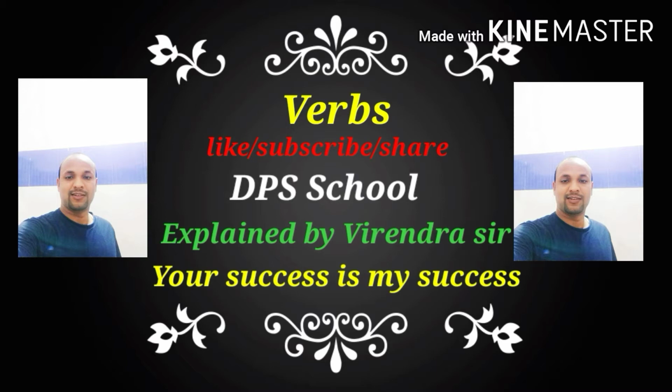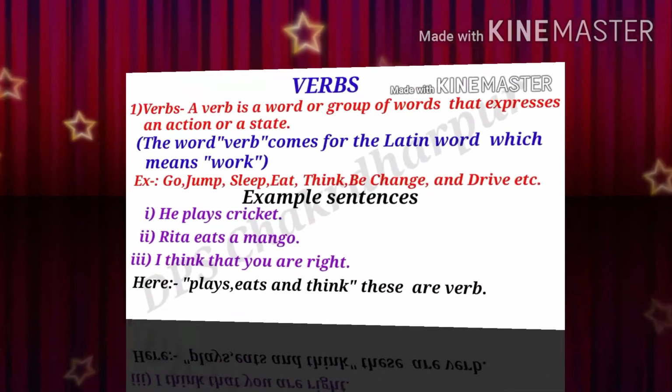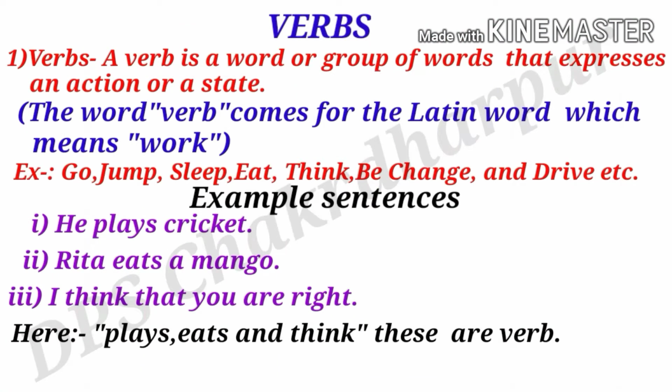So, here is the first phase of this video. Welcome back students. So here is a verb. Let's see its definition. What is a verb? A verb is a word or a group of words that express an action or a state.